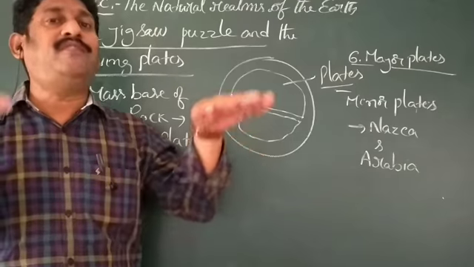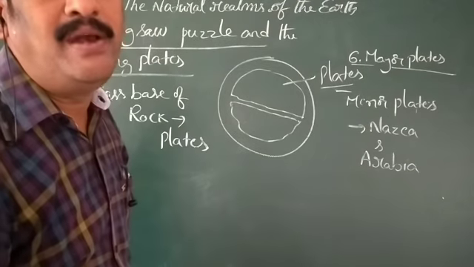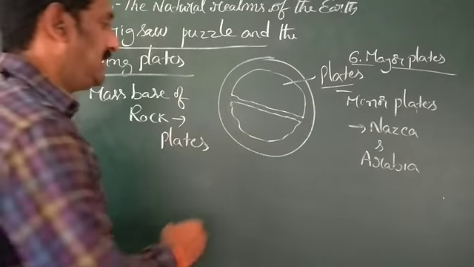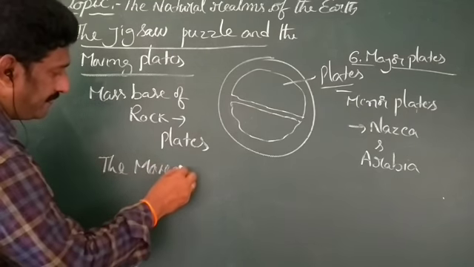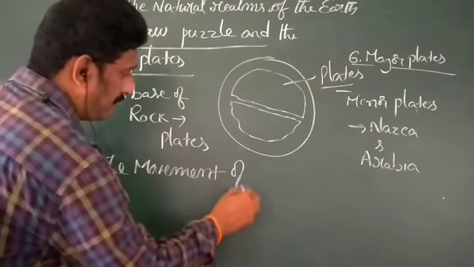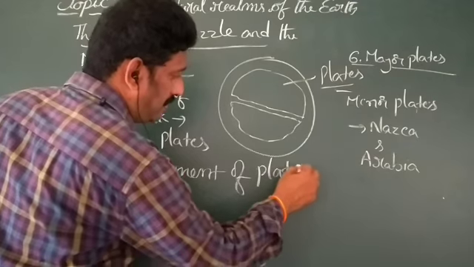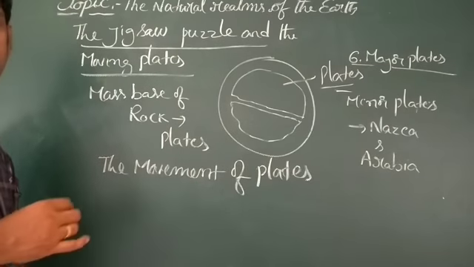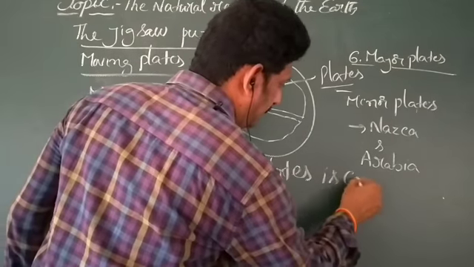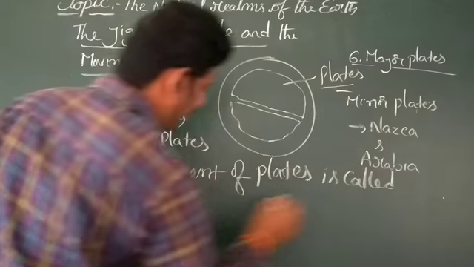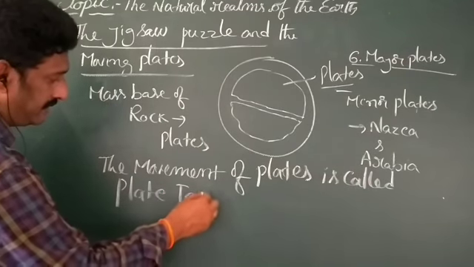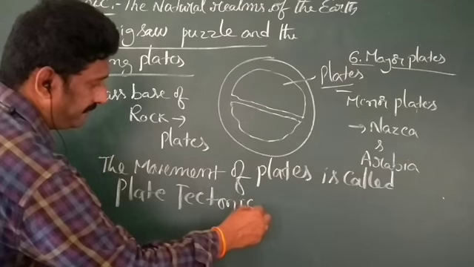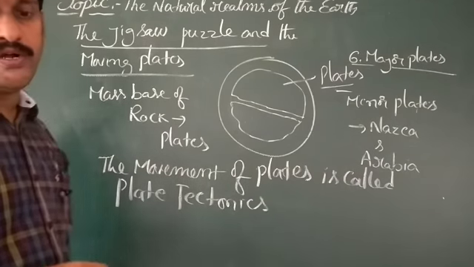The movement of the plates is called plate tectonics, we are saying. Plate tectonics, we are saying.